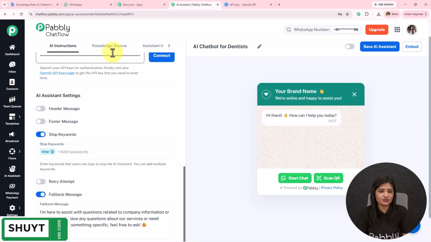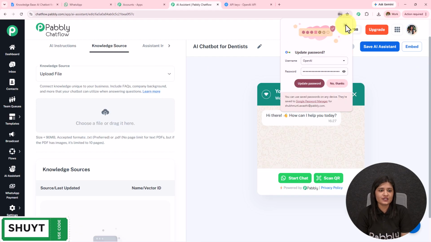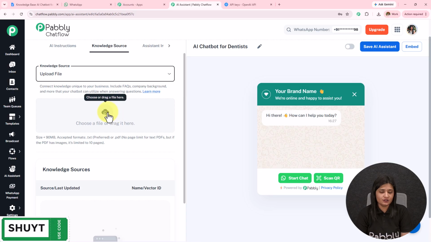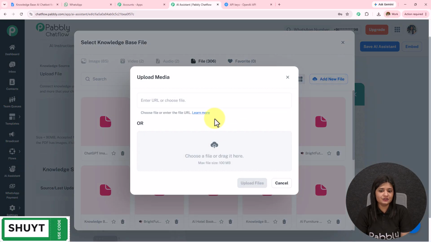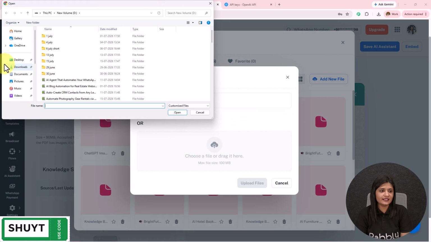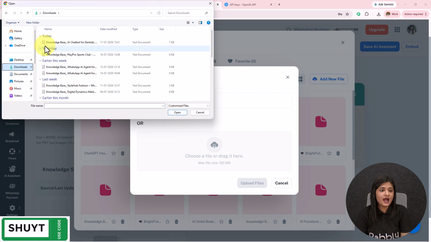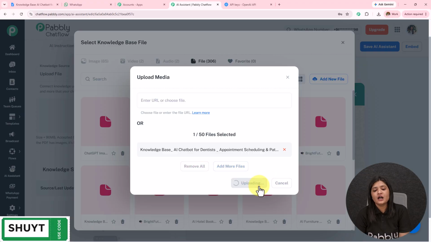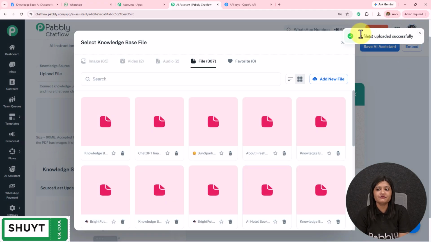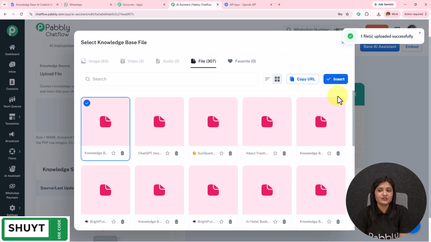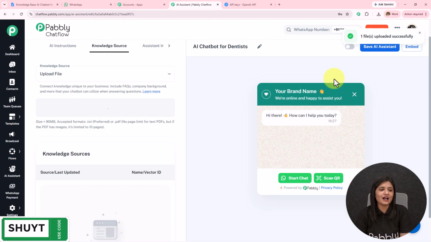Here we have this knowledge source. I'm going to select the knowledge source as upload file. I'm going to click on this cloud. Click on this add new file, click on this cloud again, and then I'm going to go to the download. I have already downloaded the file, which I'm going to open, and then click on this upload file. So here one file uploaded successfully. I'm going to select and insert this. In this manner, I have added this file.